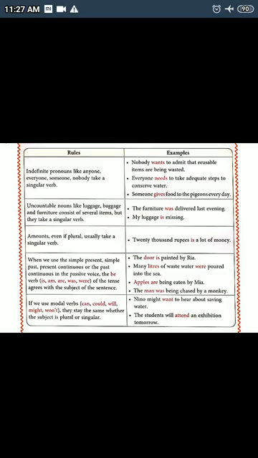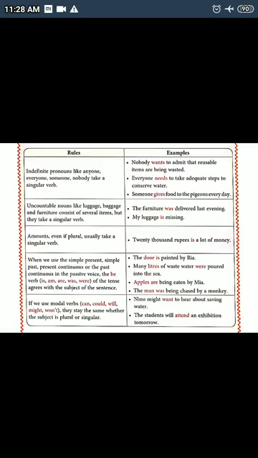Now uncountable nouns like luggage, baggage and furniture consist of several items, but they take a singular verb. The furniture was delivered last evening. My luggage is missing. Now amounts, even if plural, usually take a singular verb. 20,000 rupees is a lot of money. So we see that 20,000 rupees is a big sum of money, but still it is considered singular, and so it will take a singular verb.